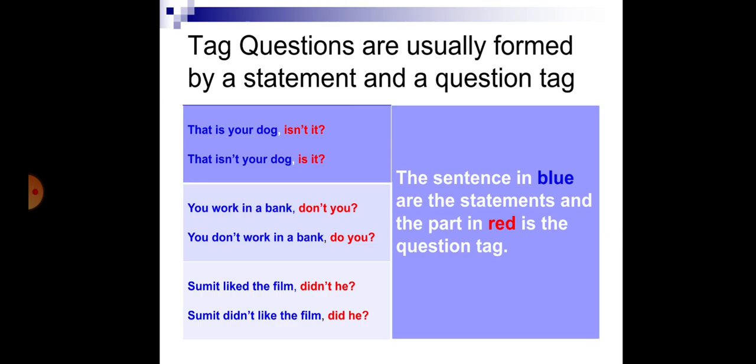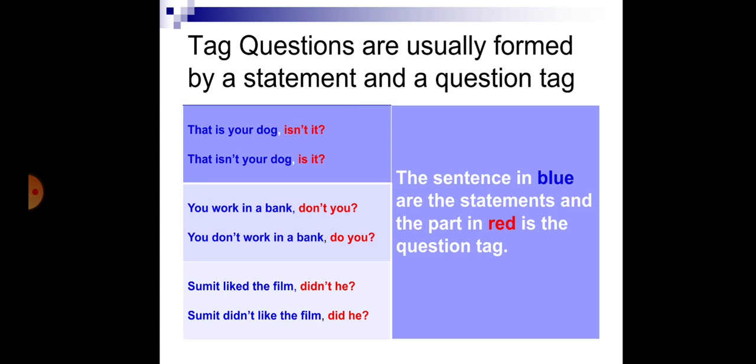A question tag is a grammatical structure in which a declarative or an imperative statement is turned into a question by the addition of an interrogative fragment. For example, that is your dog, isn't it? As we can see in this example, tag questions are usually formed by a statement and a question tag. So, in this example, that is your dog is a statement, isn't it?